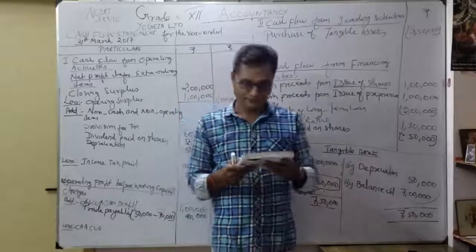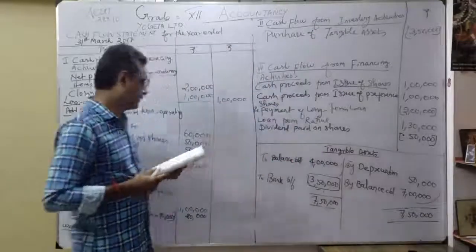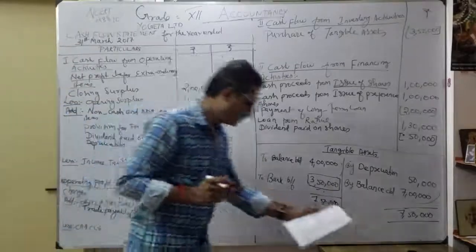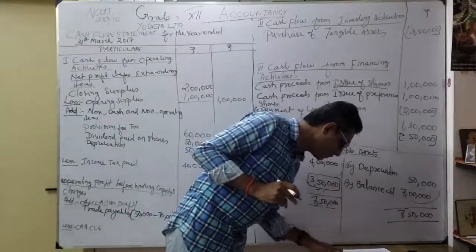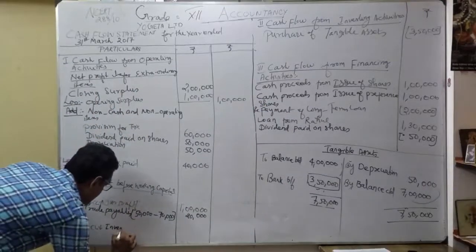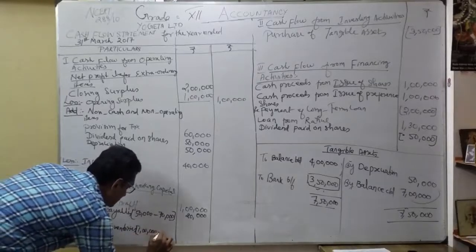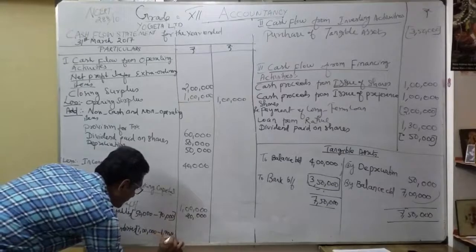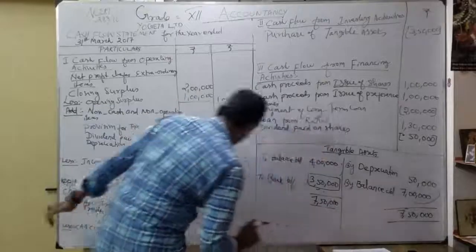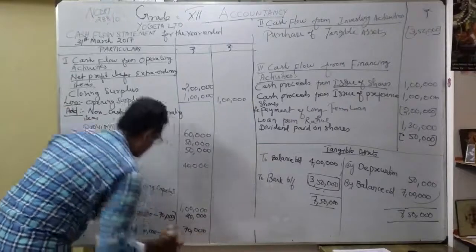Coming under current assets. See current assets, inventories. So 2016 1 lakh, now become 1,70,000. So where am I going to write? So current asset increased here. Okay. So inventories. So as inventories 1 lakh become 1,70,000, I am going to write it here. So inventories, last year 1 lakh, now become 1,70,000, correct? So what's the difference? How much increased? 70,000 increased. Okay. So I am going to show under less.